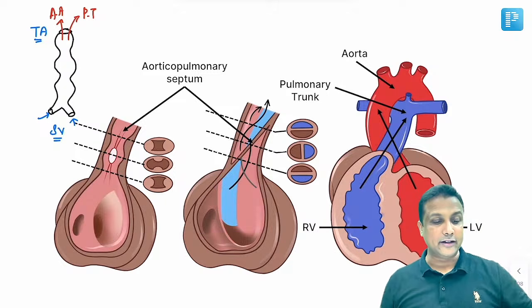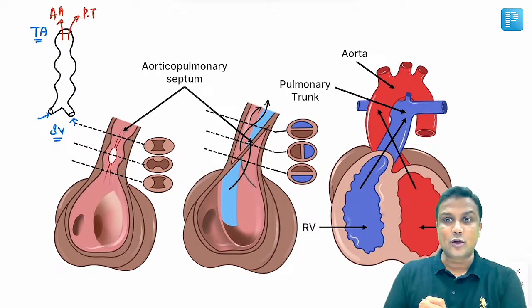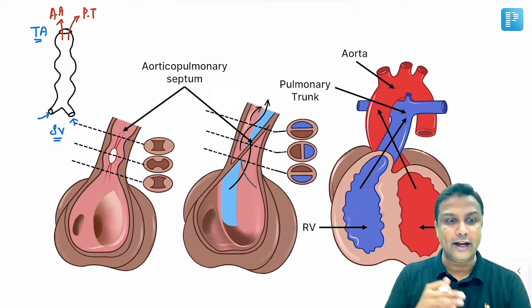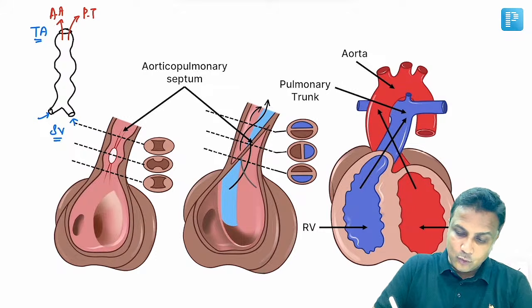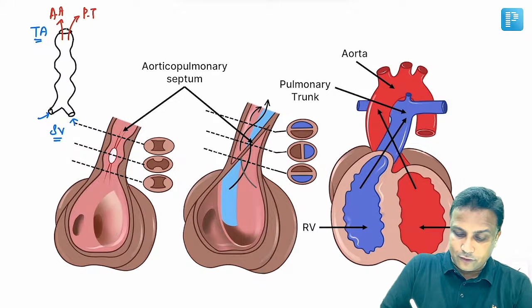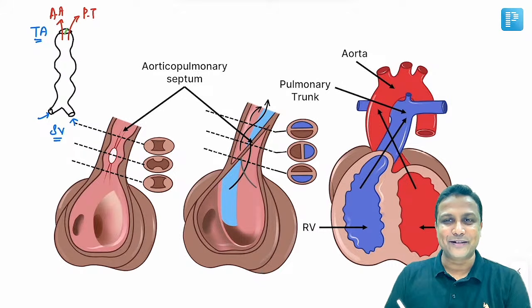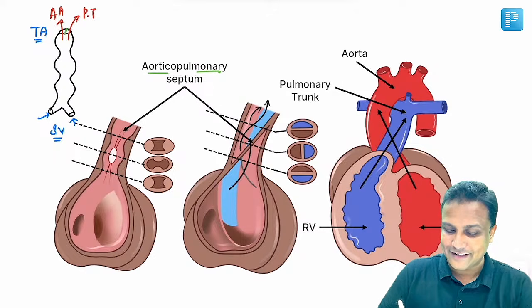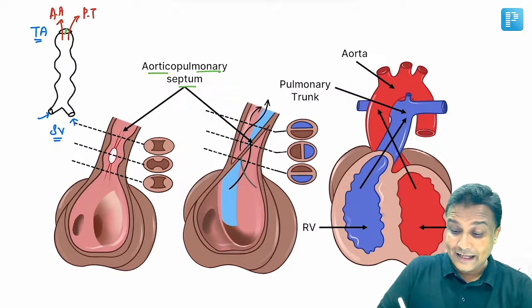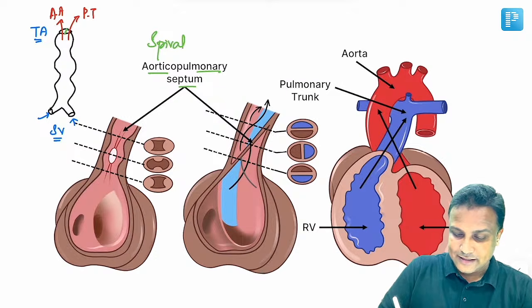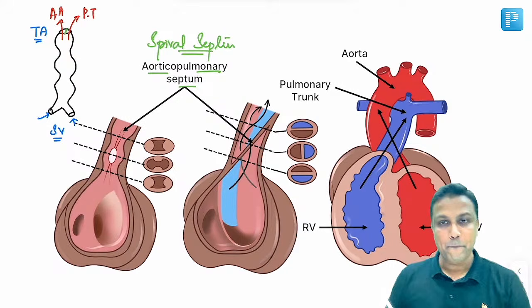Let me repeat once more. Truncus arteriosus is the one which is going to form ascending aorta and the pulmonary trunk, sir. Ascending aorta and pulmonary trunk, guys. Okay? Now, between these two, there is a formation of septum, and that septum is nothing but aorticopulmonary septum. The name is very much meaningful, aorticopulmonary septum. And this septum is also referred to as spiral septum. This is what we call the spiral septum, sir.